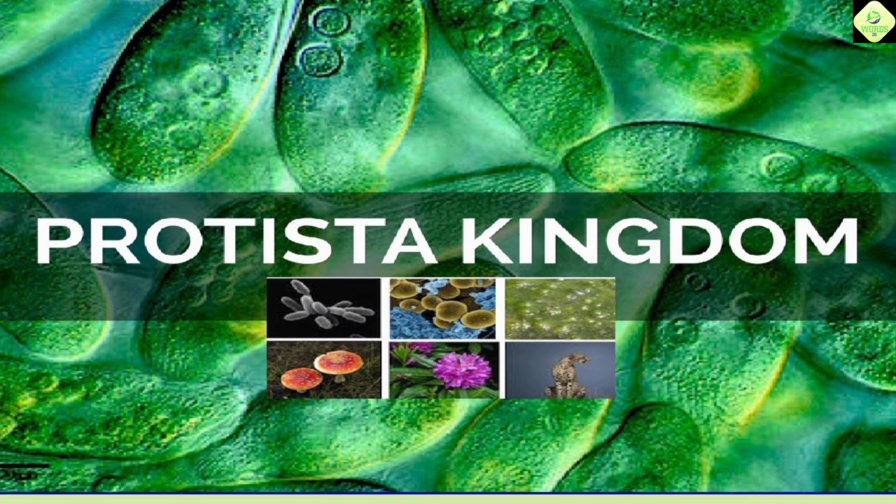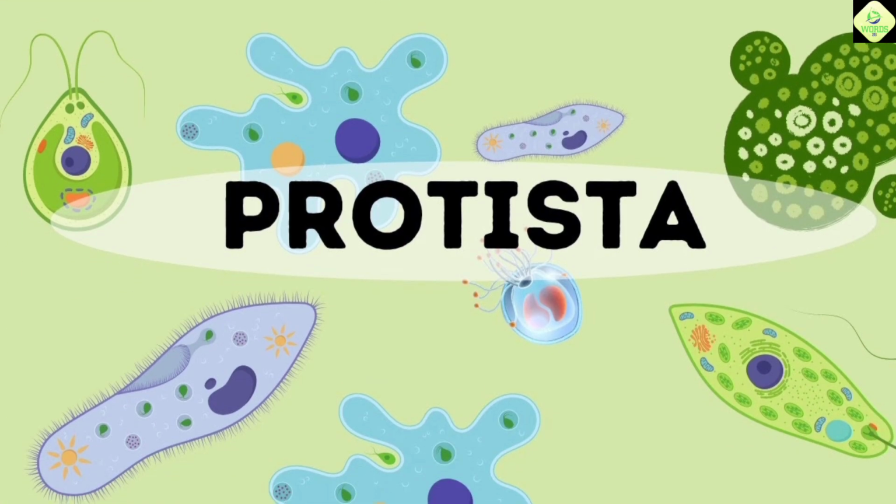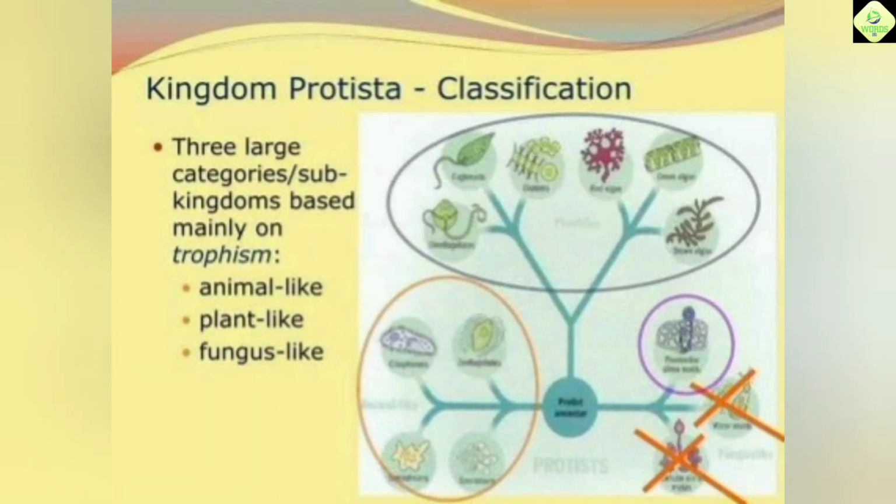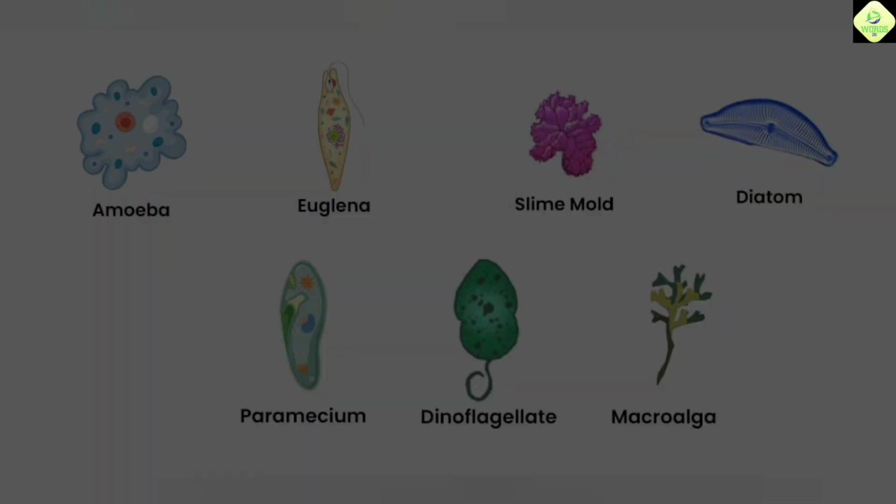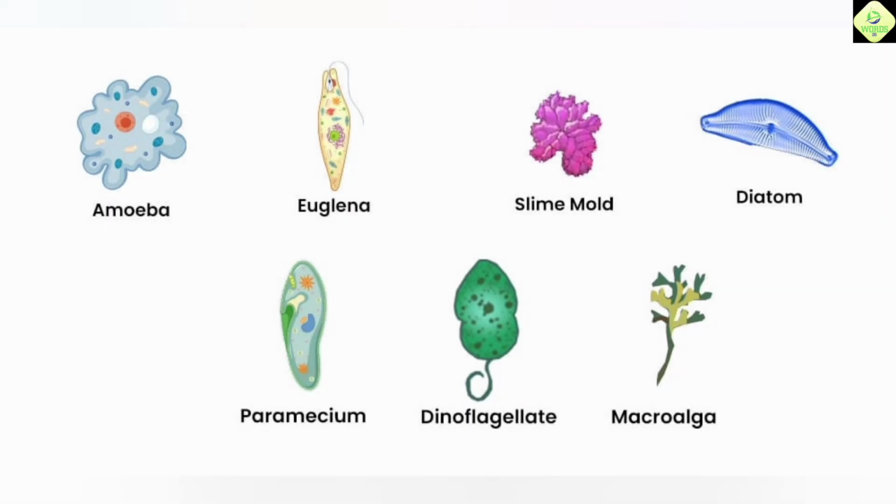Third, kingdom Protista. Cell type: eukaryotic. Cell structure: mostly unicellular. Some have cell walls, others do not. Nutrition can be autotrophic, heterotrophic or mixotrophic. Reproduction can be asexual, binary fission, or sexual conjugation. Examples: algae, paramecia.